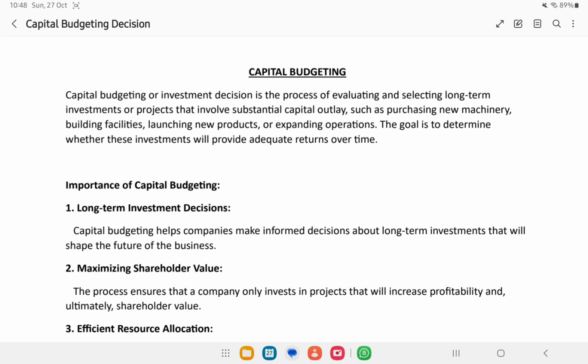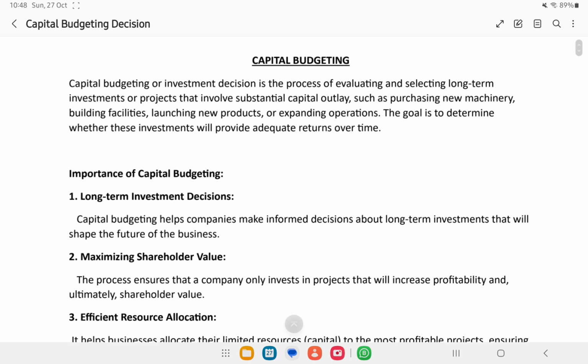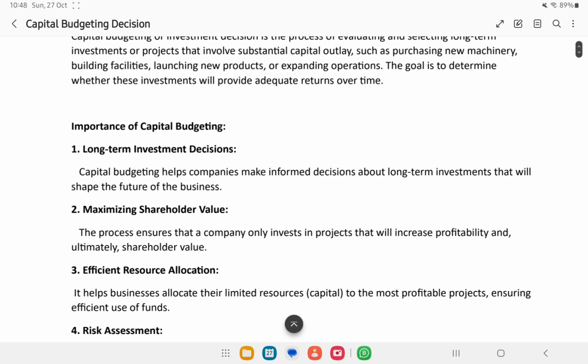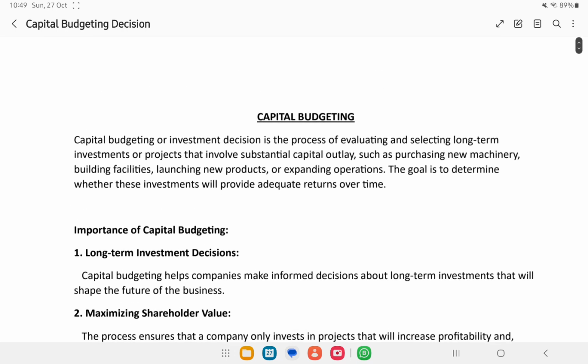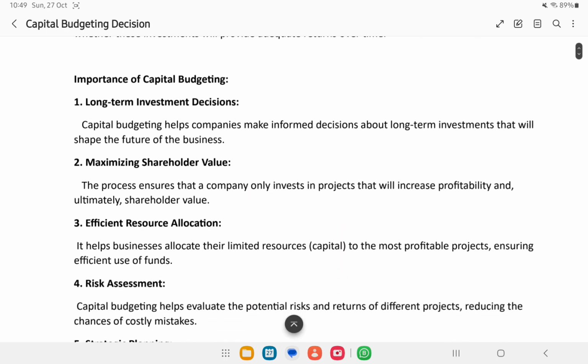So this chapter, capital budgeting, gives an idea about what are the basic aspects of investment decision, a crucial thing, how to make a decision, what are the mathematical or financial techniques applied to investment options. Okay, here are listed some of the importance of capital budgeting.